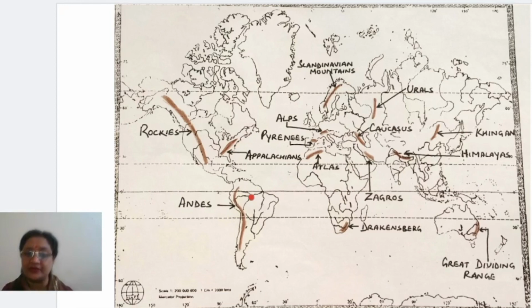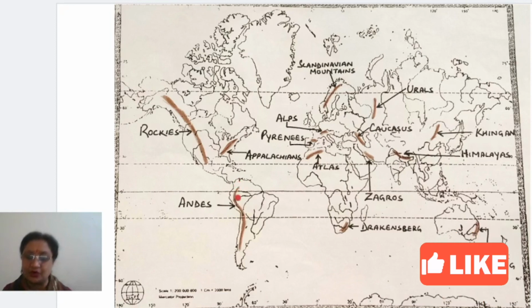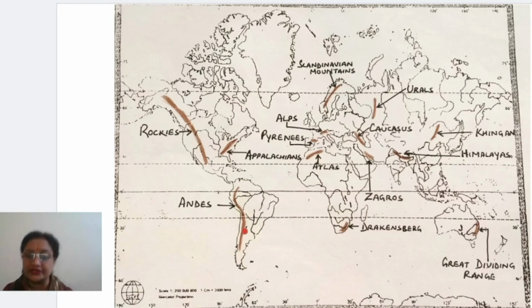Now come down to South America. In South America, Andes mountains, okay? These are extending from the extreme north to extreme south, and these are the Andes mountains. Only one mountain you have to mark in the continent of South America, right? Now come to Africa. In Africa, again, 2 mountains you have to mark, children. One is Atlas, okay, got it? One is Atlas and the other one is Drakensberg, right? These are in Africa. Now come to Europe.